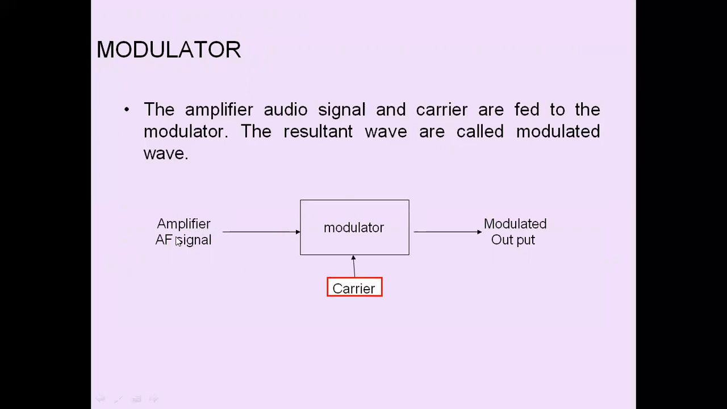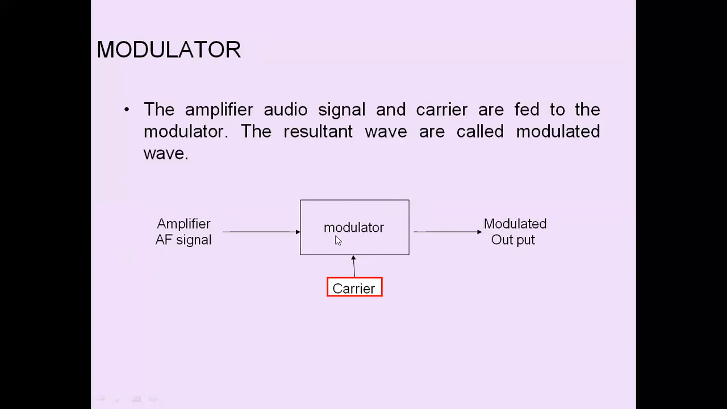AF signal, audio frequency signal, from the microphone to the audio amplifier. So many cascading stages are there here. Then the carrier generator. Then these two are applied to a modulator. If the purpose is amplitude modulation, we use an AM modulator here. If the purpose is frequency modulation, we use a frequency modulator here. Depending upon the type of modulation, we have to use that particular modulator here. Then we get the output, we call it a modulated output.